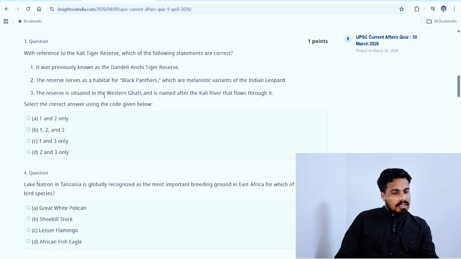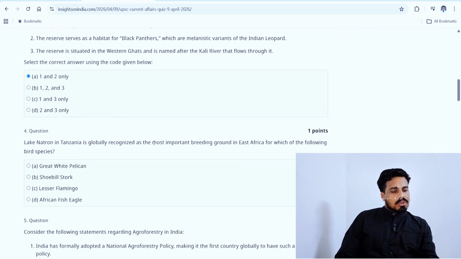The reserve is situated in the Western Ghats and is named after the Kali River that flows through it. See, Kali River doesn't belong to Western Ghats. It belongs to Himalayas. So the third option becomes wrong. So we will eliminate B, C, D, and we will arrive at the answer as A. Okay, and let's move on to the fourth question.